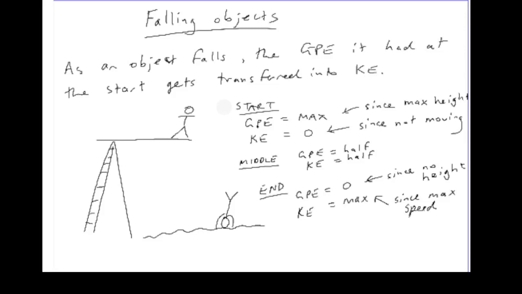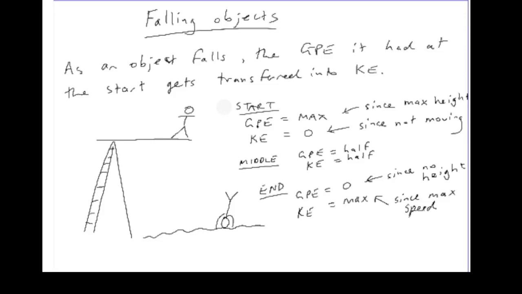Halfway down, because the height is only half what it was, that means that the gravitational potential energy will only be half. The law of conservation of energy says that the energy at the start has to equal the energy at the end. So if you've lost half of your energy, it must have turned into a different form of energy.